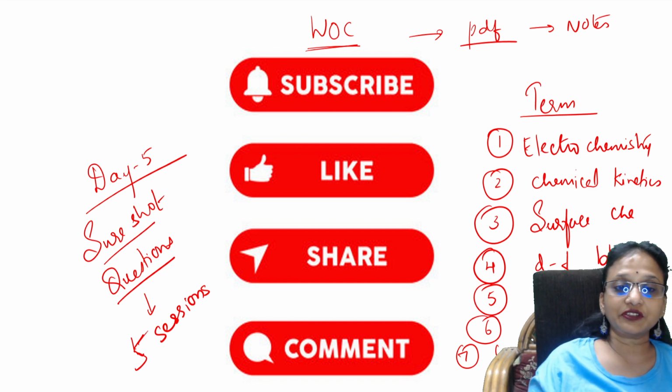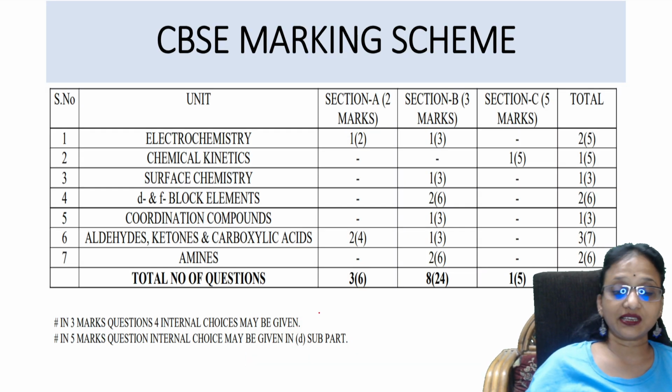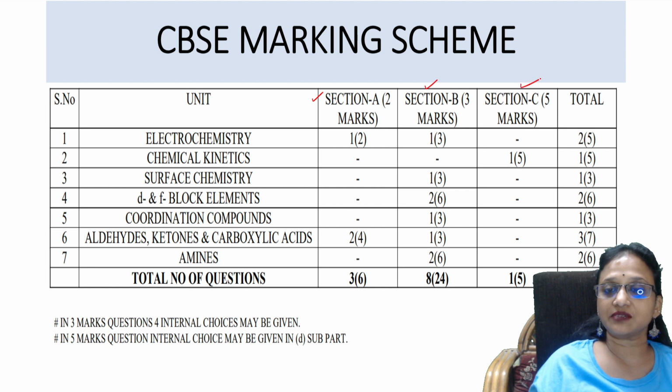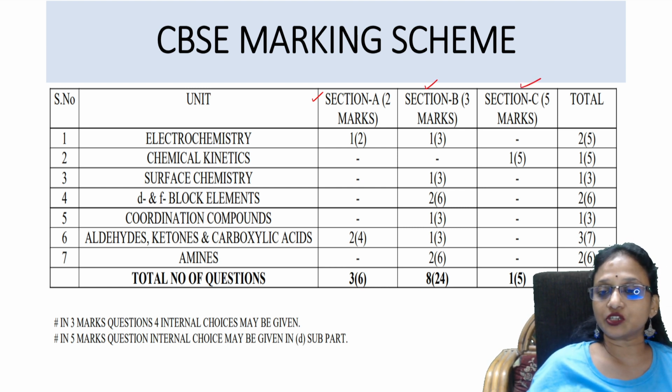Now let's start with the first one. This is your CBSE marking scheme. As I mentioned, you have 7 chapters. Remember, students, you have section A, section B, section C. The total number of marks is 35 and the total number of questions is 12.